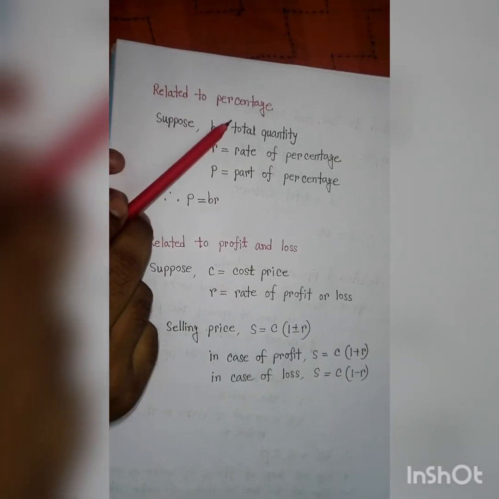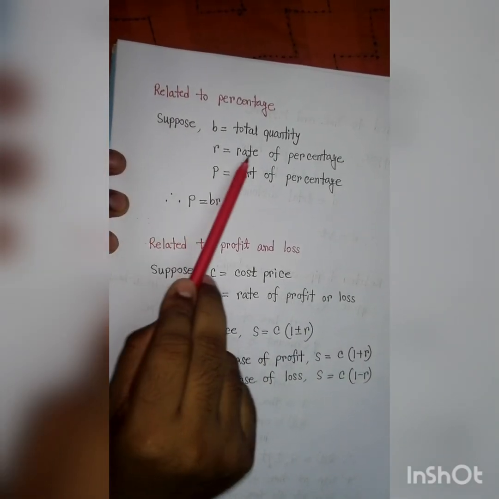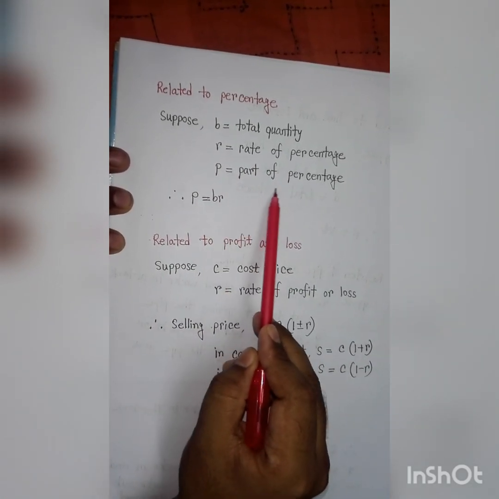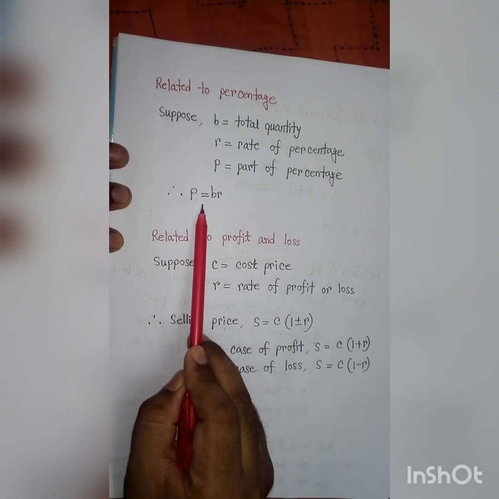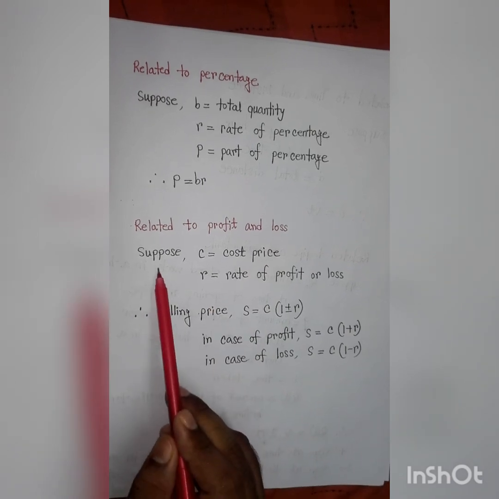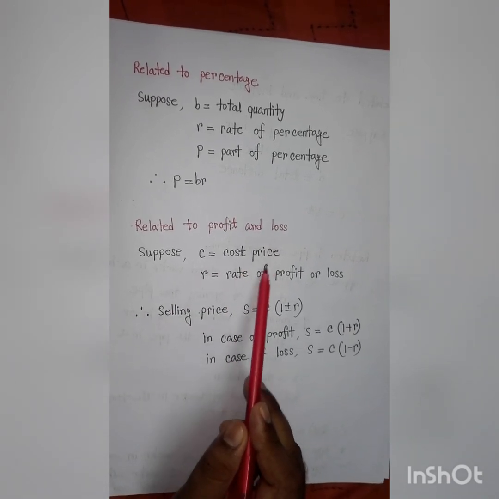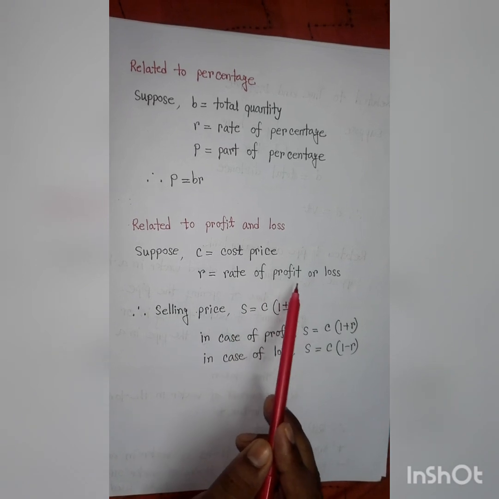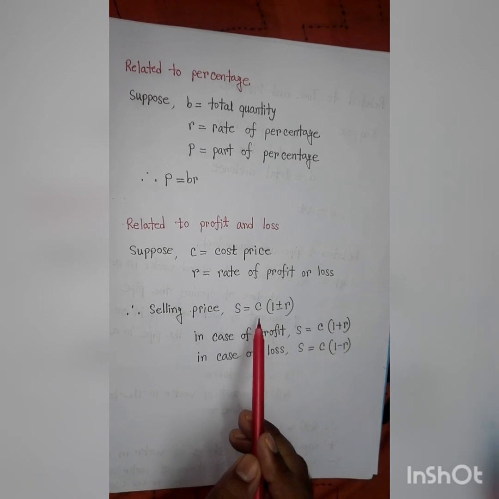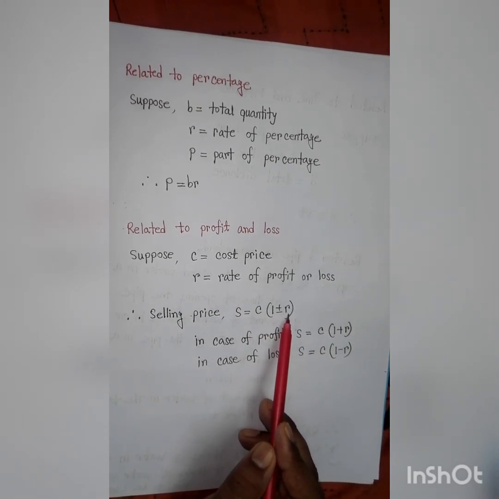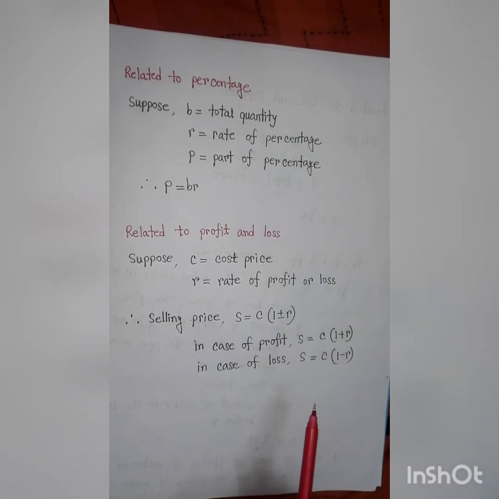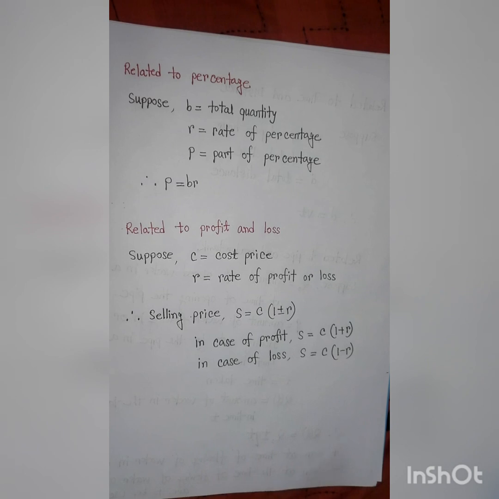Now related to percentage. Suppose B is the total quantity, R is the rate of percentage, P is the part of percentage, then P equals BR. Now related to profit and loss. Suppose C is the cost price, R is the rate of profit or loss. Then selling price is equal to C into 1 plus or minus R. In case of profit, we use the plus sign, and in case of loss, we use the minus sign.